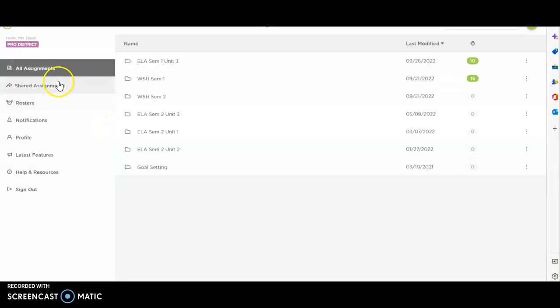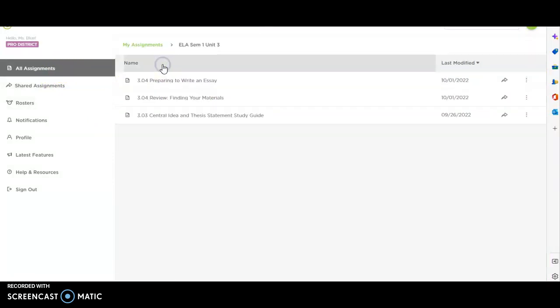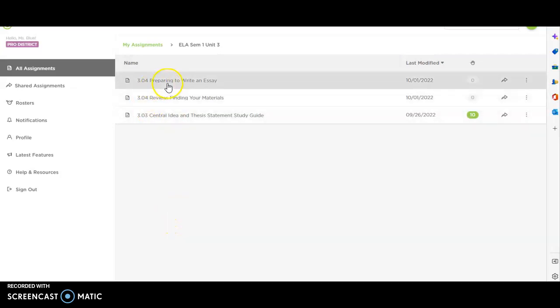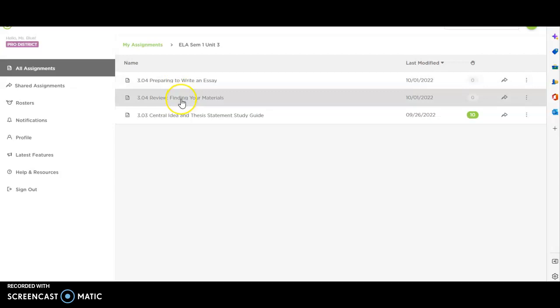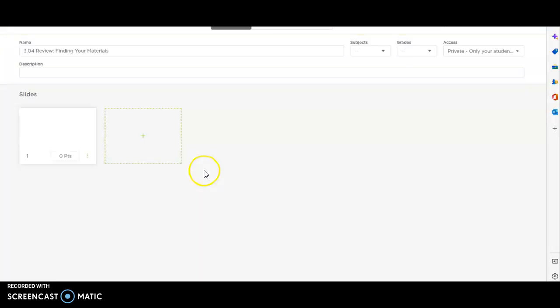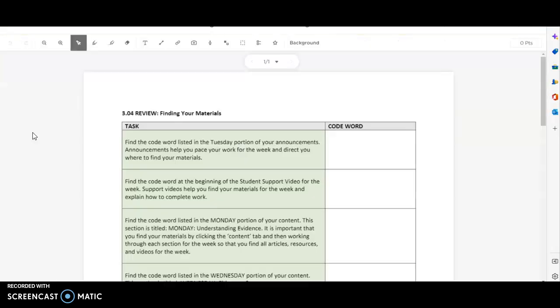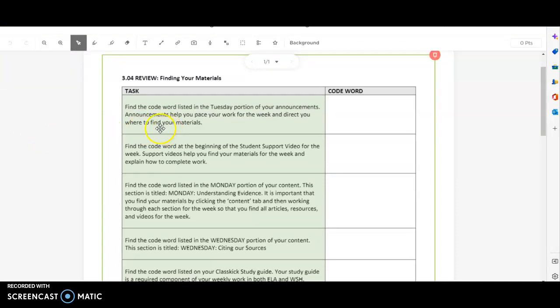Then you're going to go to your ELA class. You're going to find your 2 ClassKick study guides for this week. This is your normal one that you should complete Monday through Friday. And this one is called Review, Finding Your Materials. And it's just a scavenger hunt, and it looks like this. I just ask you to find the code word listed in certain places within your class content.